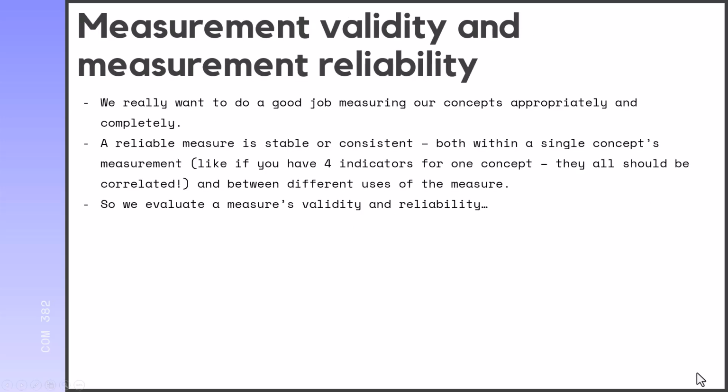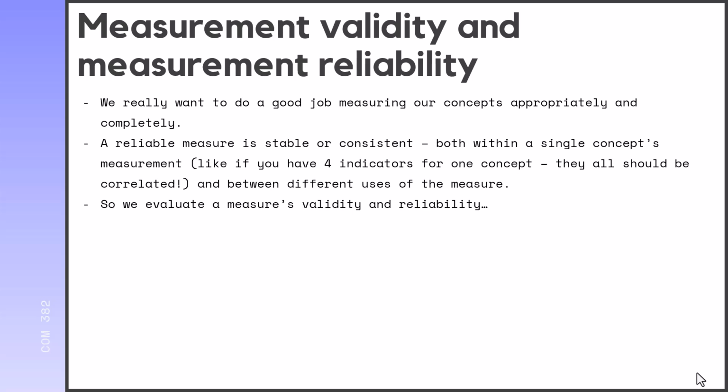So with measurement validity and measurement reliability, when we're measuring something, we want to do a really good job measuring our concepts appropriately and completely. We want to make sure that if we are trying to measure happiness, that we are doing a really good job at it. A reliable measure is something that is stable or consistent, both within a single concept's measurement. Like, for example, if you have 4 indicators for one concept, they really should all be correlated with each other, right?